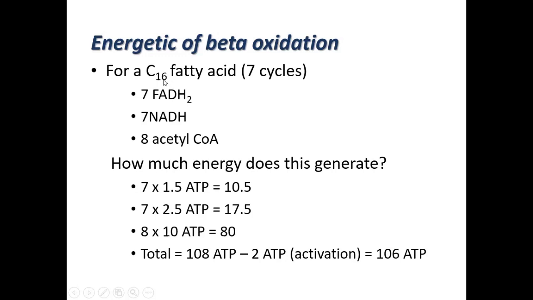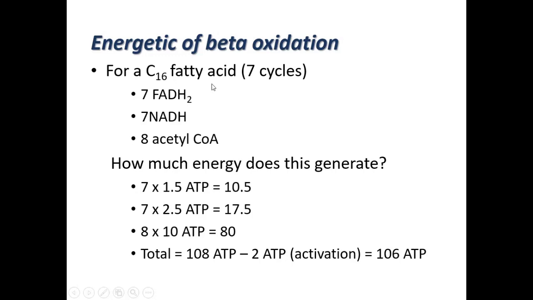Now, if it is 12, then one more less, it will be 5. Followed? And if it is 18, then 8 cycles. So that way you will be counting the energetics depending upon the number of carbon atoms that the fatty acid has.